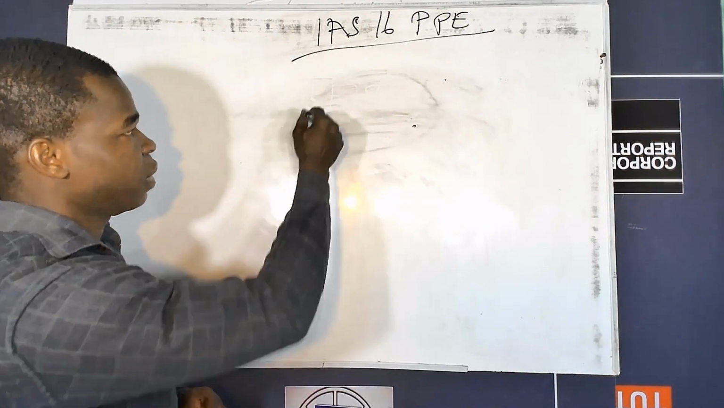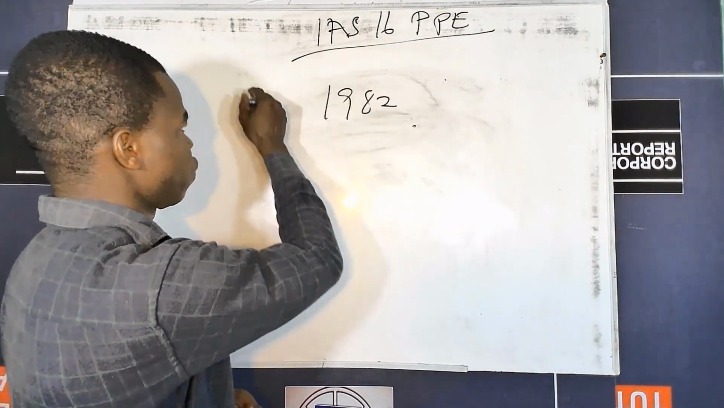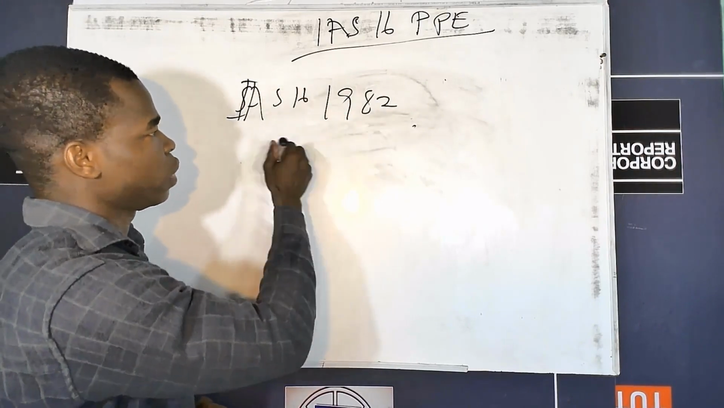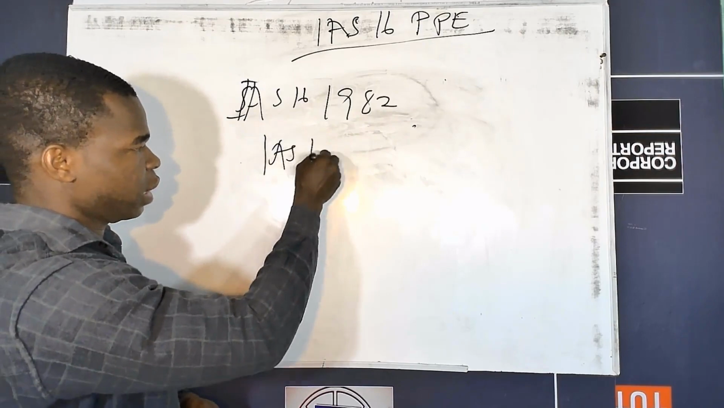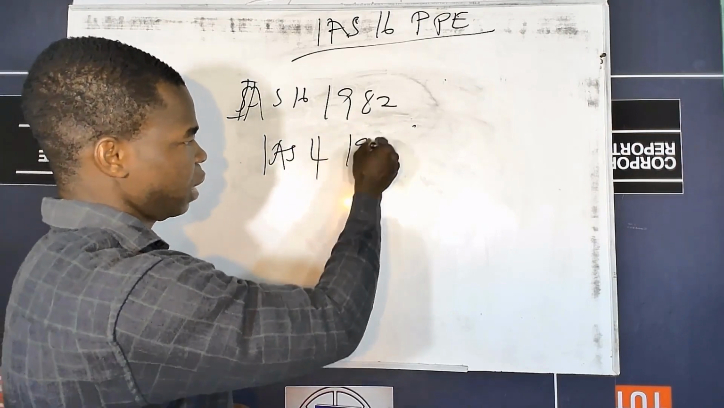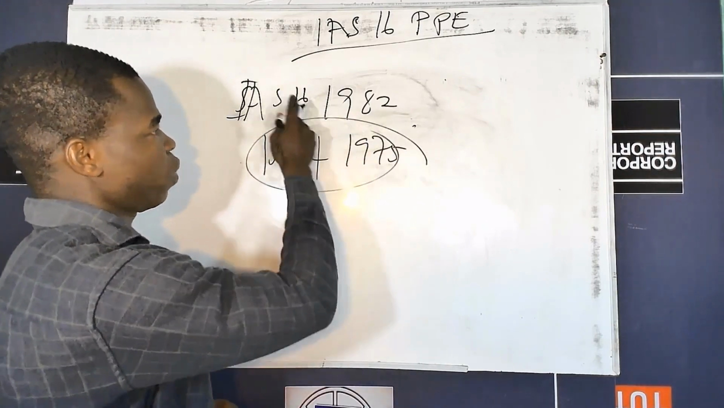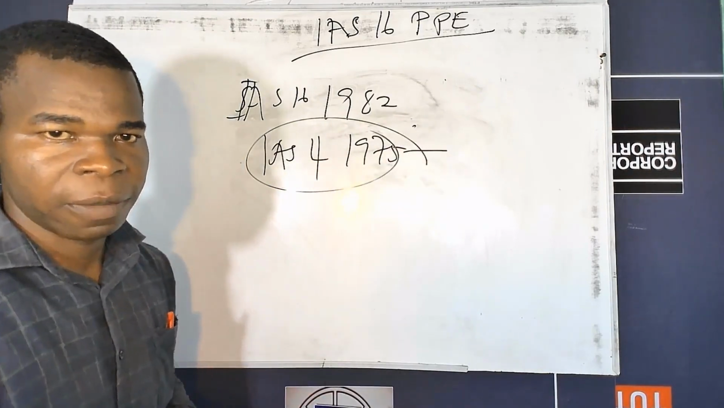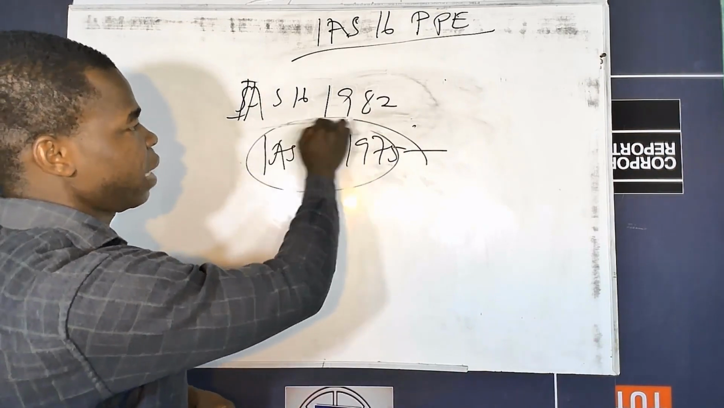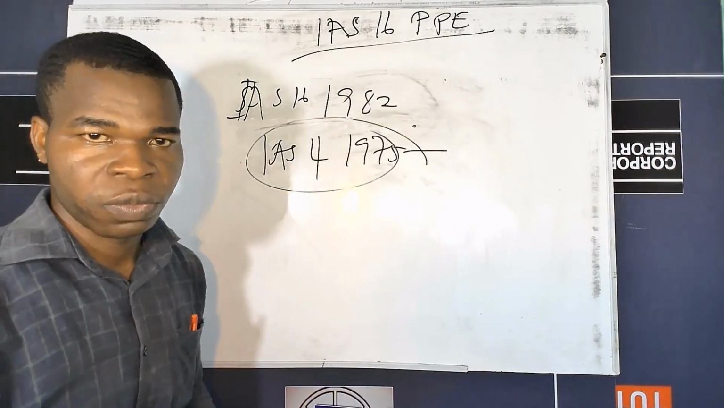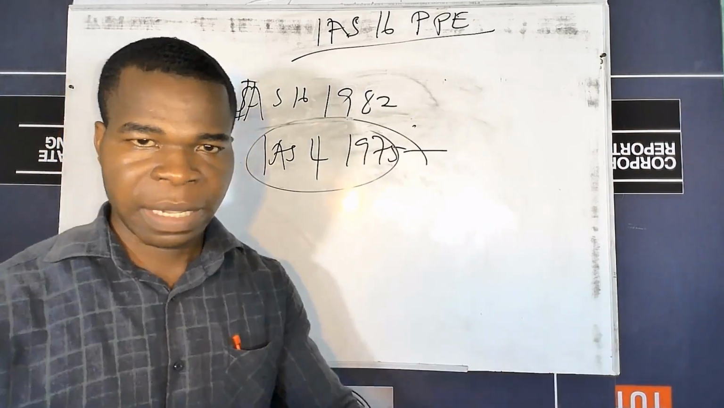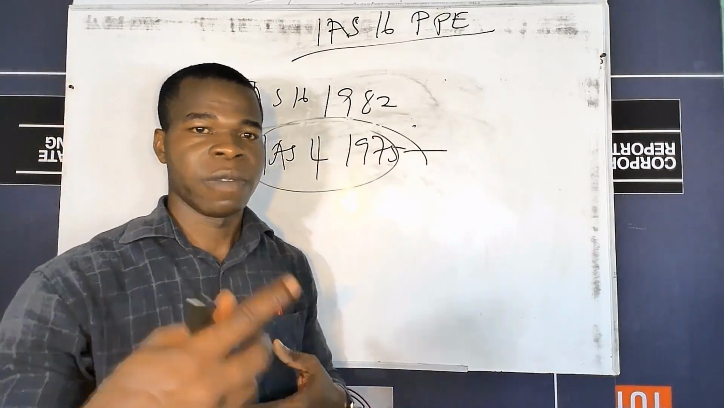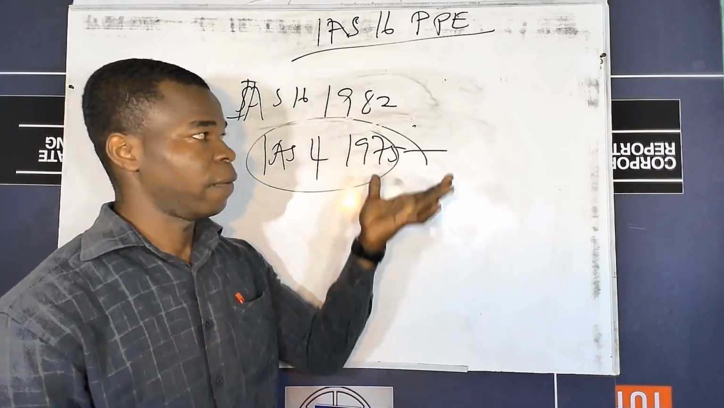It was first established in 1982. IAS 16 was first established in 1982, when they merged IAS 4, which was established in 1975, to establish IAS 16. This one talks about depreciation accounting. But after the establishment of IAS 16 in 1982, it has received a series of amendments and revisions. It was currently revised in 2017. It was also revised in 2007, 2004, 2014.